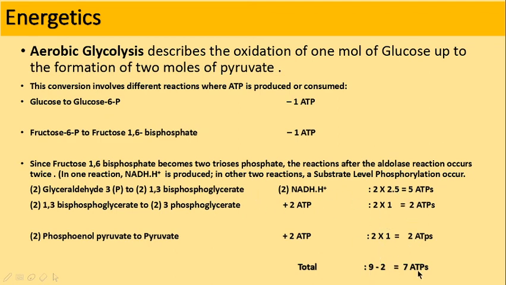In the first preparatory stage 2 ATPs are utilized, so I have to subtract these 2 ATPs from the energy produced. So 9 minus 2 is 7 ATPs. Totally 7 ATPs are generated in aerobic glycolysis. In most books they approximate 2.5 into 3, so 2 into 3 is 6 ATPs. So 10 minus 2, 8 ATPs. So either you can write 8 ATPs or 7 ATPs.